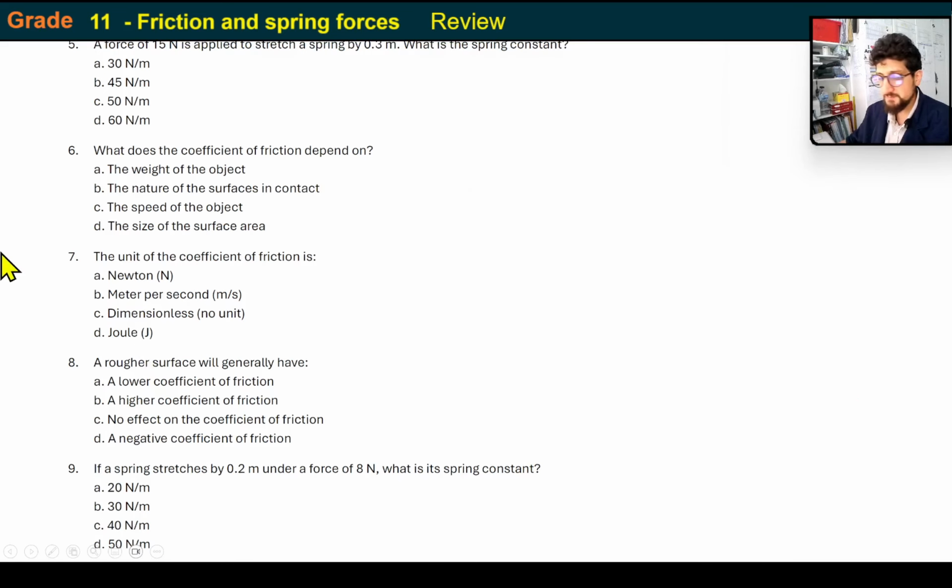Let's keep moving. A force of 15 newtons is applied to stretch a spring by 0.3 meters. What is the spring constant? So spring force is going to equal negative k multiplied by the change in length, okay? And what are we looking for? We've got the length, which is 0.3. So that's like negative 0.3 since it's going downwards.